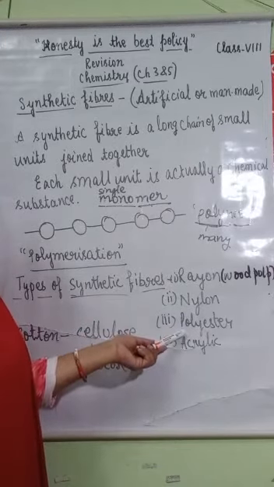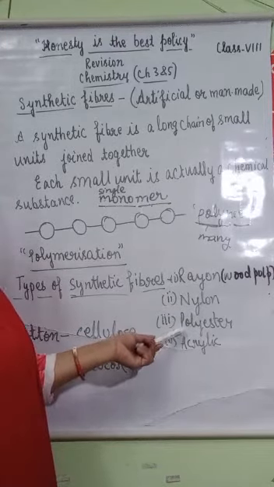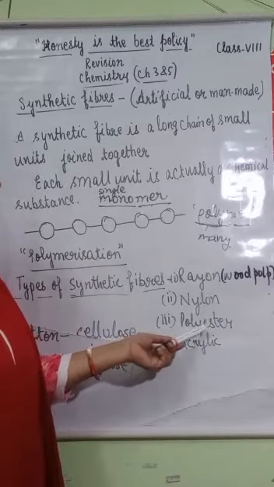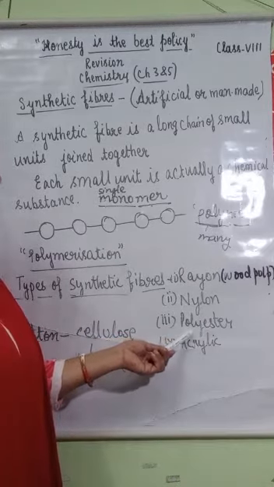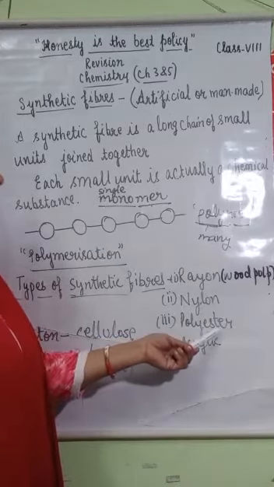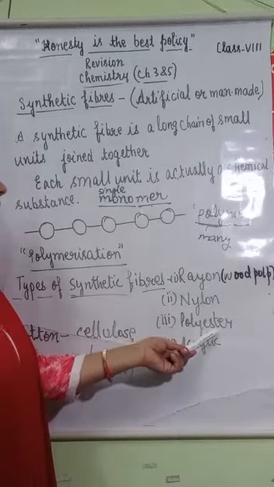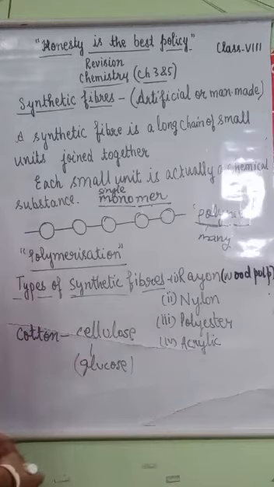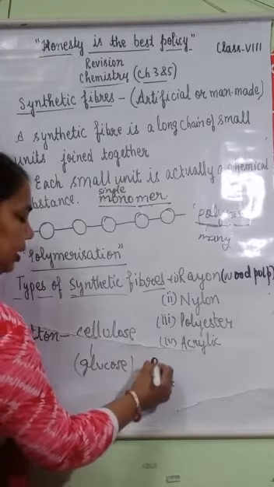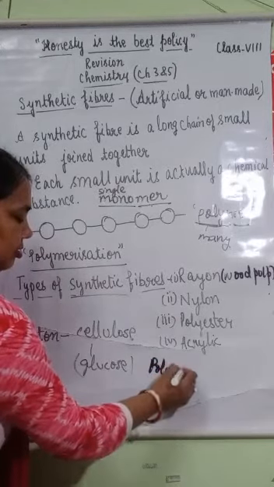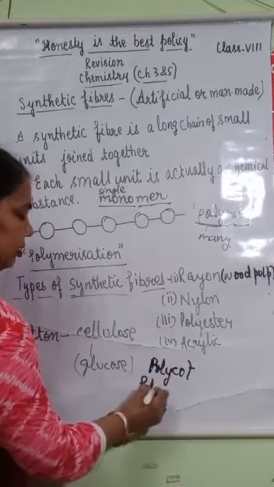Polyester is another synthetic fiber. As is clear from its word, it is made up of many molecules of ester. Ester has a fruity smell. Polyester occurs in many forms like polycot and polywool.